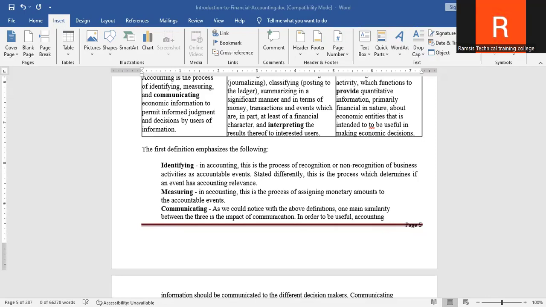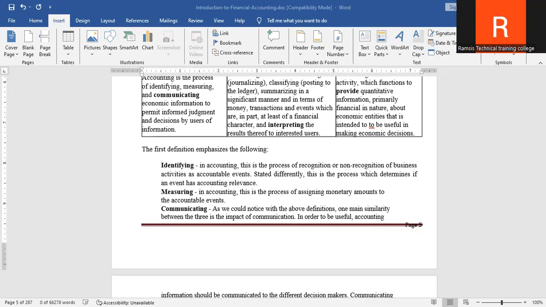For example, a supermarket must submit an accurate sales report to KRA before the tax deadline. And that is very important, especially when you're dealing with finances or accounts.